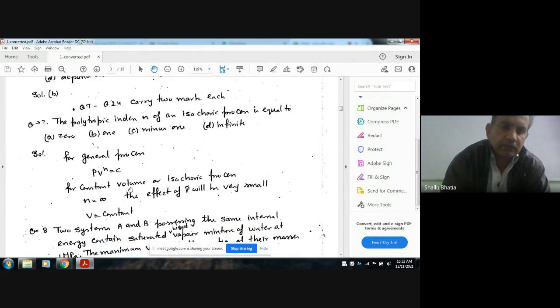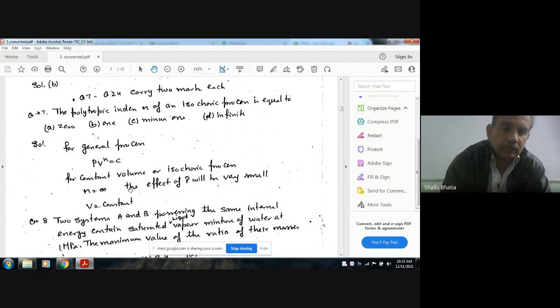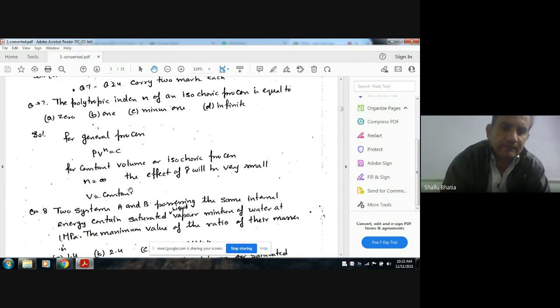In a general case, PV^n is equal to constant. When n is infinity, the effect of pressure will be very small, or negligible. So in this case we can assume that V is constant. So n is infinite. That is the answer.